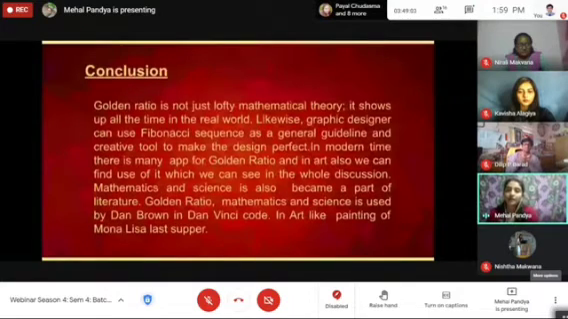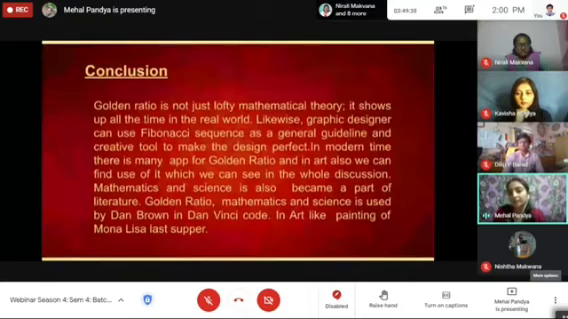The conclusion is that the golden ratio is not just a lofty mathematical theory, it shows up all the time in the real world, as we see that it is part of nature and how we can get the golden ratio and how we can see that. Likewise, a graphic designer can use the Fibonacci sequence as a general guideline and creative tool to make the design perfect. In modern times, there are many apps to get the golden ratio, like Fibonacci numbers. There are many apps where you can learn mathematics.